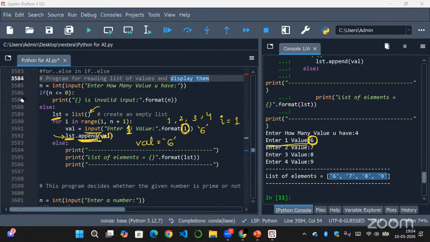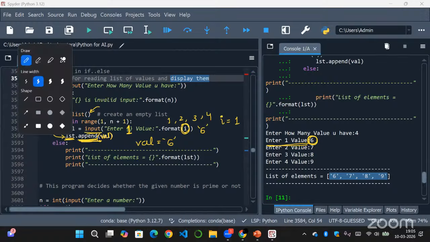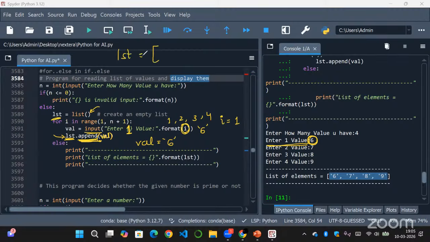So here, as the value became 6, first lst is an empty list, right? So this is an empty list. After appending value 6, 6 will be appended inside my list lst. After this, it will loop again. It will loop through the next element of the iterable object, that is the range values. Here the range of 1 comma 5 is 1, 2, 3, 4.